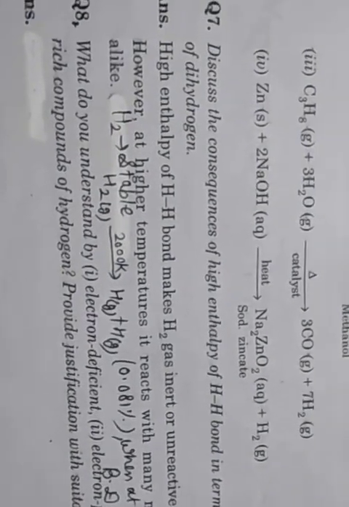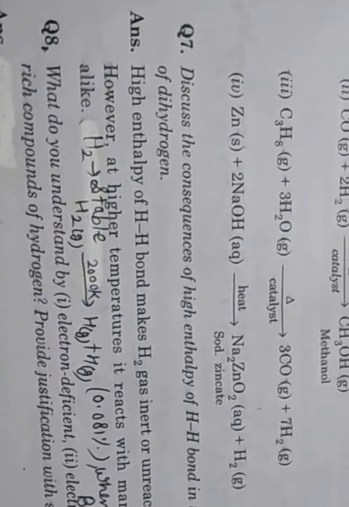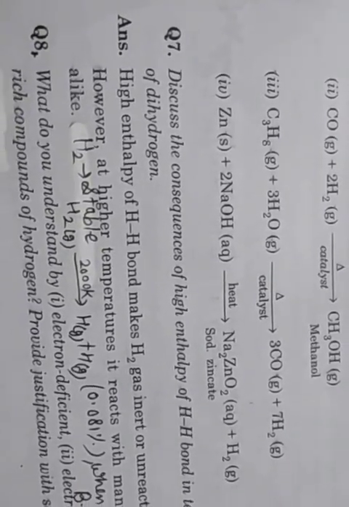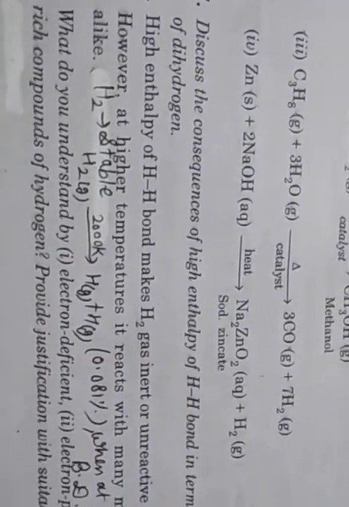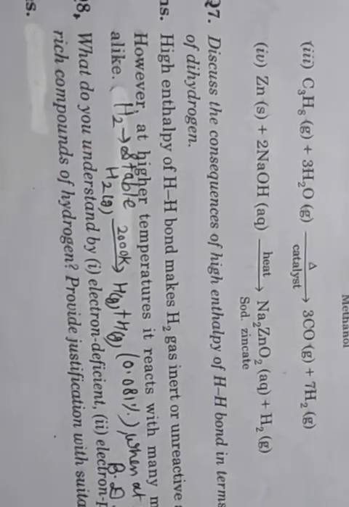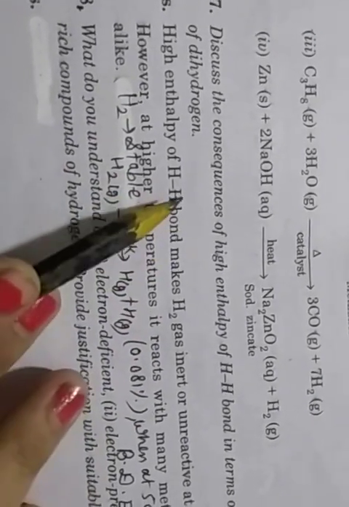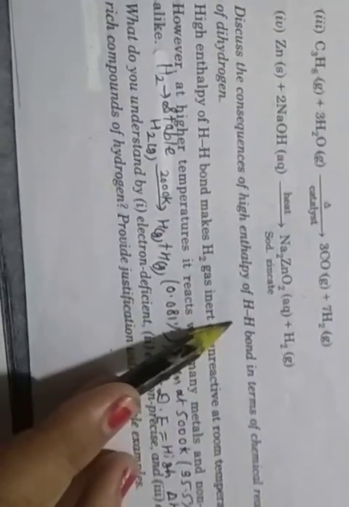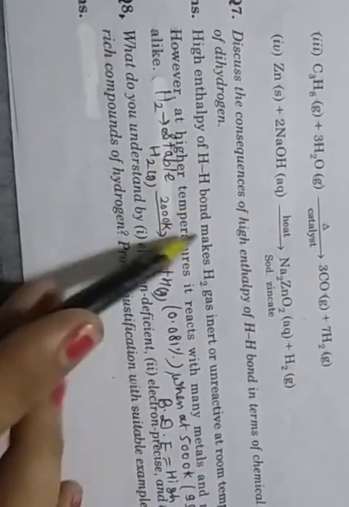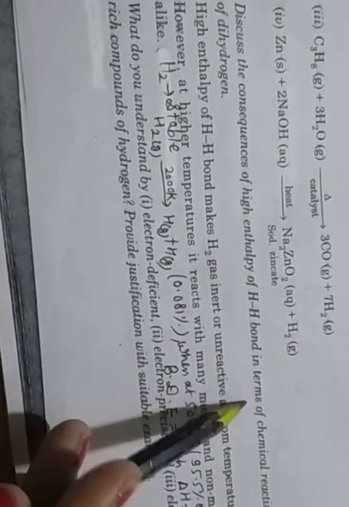Next, revision of chapter number 9, hydrogen. Next questions of chapter number 9, hydrogen. Doubt questions like: discuss the consequences of high enthalpy of the hydrogen-hydrogen bond in terms of the chemical reactivity of dihydrogen.